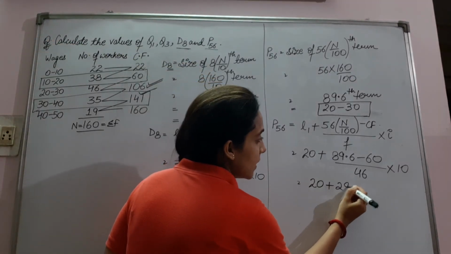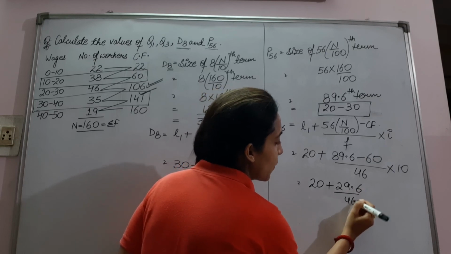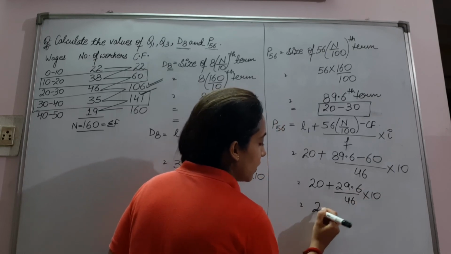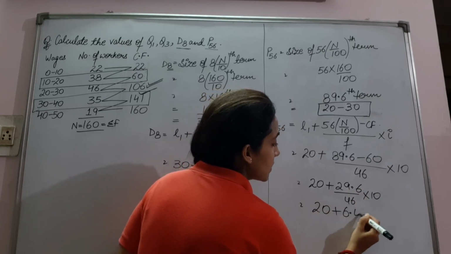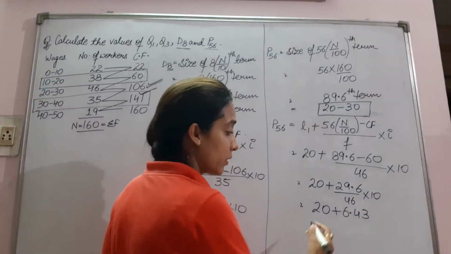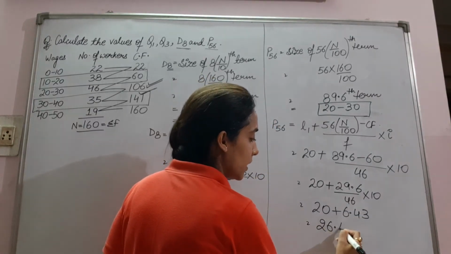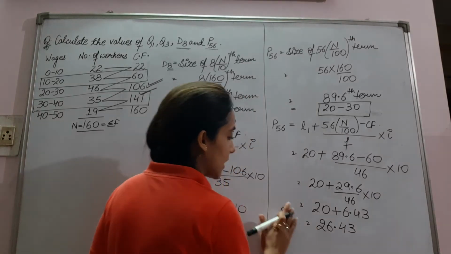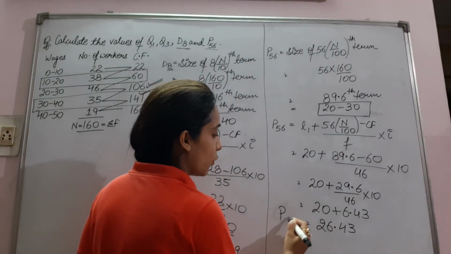Plus 29.6 upon 46 into 10. 20 plus 6.43. Answer will be 26.43.